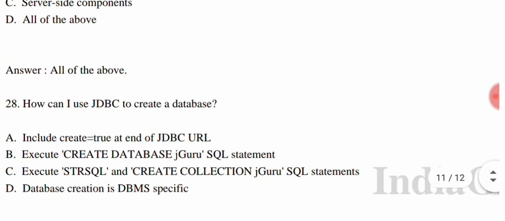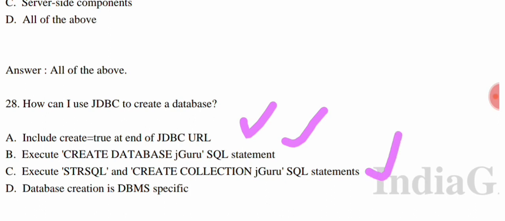How can I use JDBC to create a database? Okay, so this is a most important question. This question is mostly asked in interviews, but it is also important from the examination point of view. They are giving four options. Option A, include create equal to true at the end of the JDBC URL. Option B, execute a create database SQL statement. Option C, execute a SQL create collection statement.